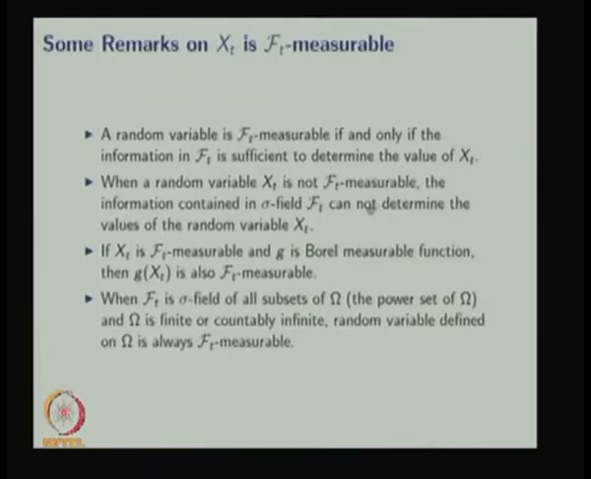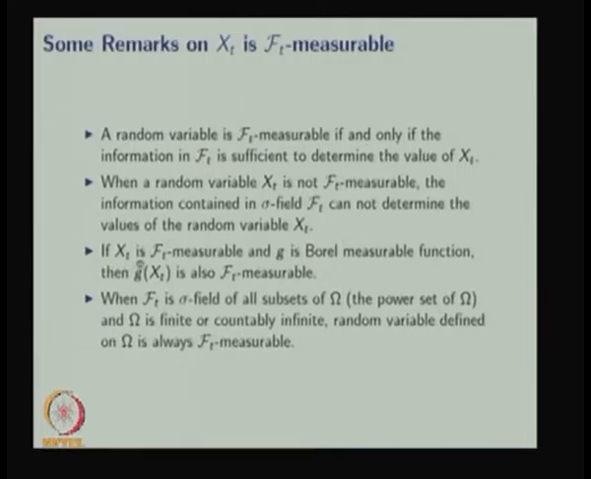The second remark: when a random variable X_t is not F_t measurable, then the information contained in the sigma field F_t cannot determine the values of the random variable X_t. Whenever the random variable is not F_t measurable, the conclusion is that the information contained in the sigma field F_t cannot determine the values of the random variable. Whereas X_t is F_t measurable if and only if F_t has sufficient information to determine the value of X_t.